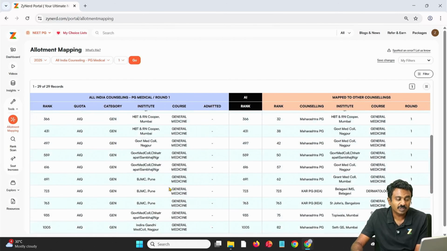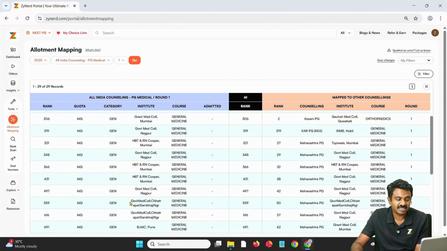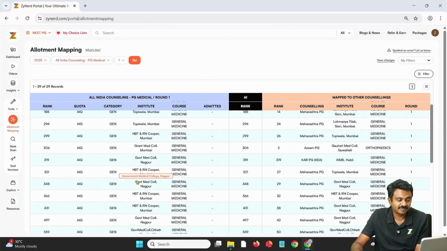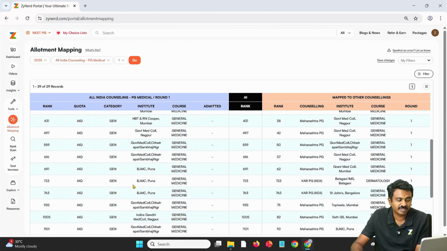As you move down, you will see a lot of such seats. A candidate who's got, let us say, Government Medical College Nagpur has taken a seat in Karnataka in KIMS Hubli, they might take any one of these. And similarly, a lot of similar candidates who have taken seats.